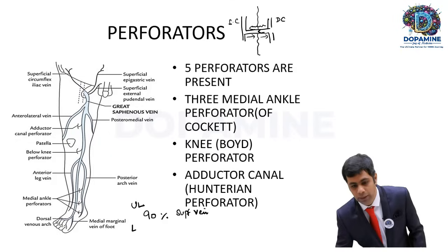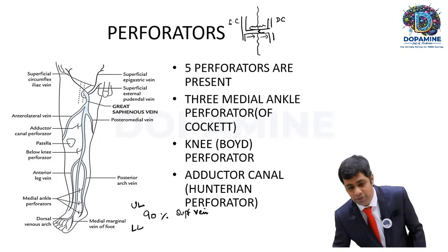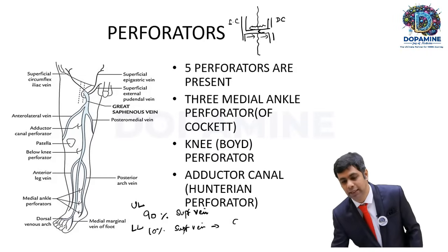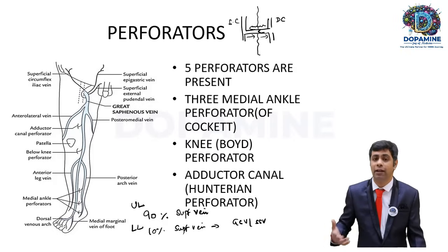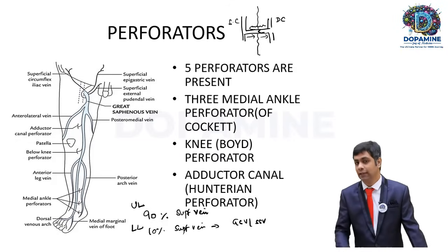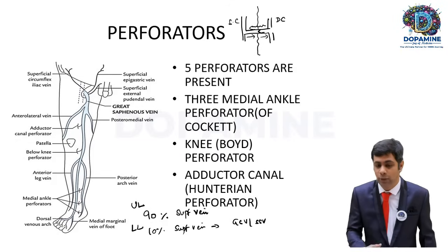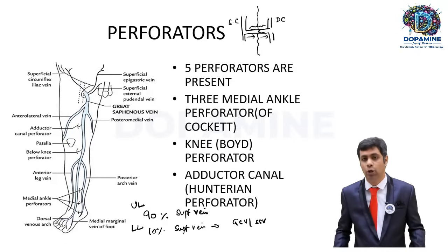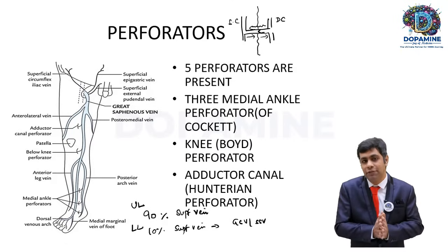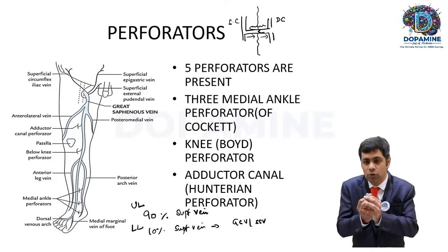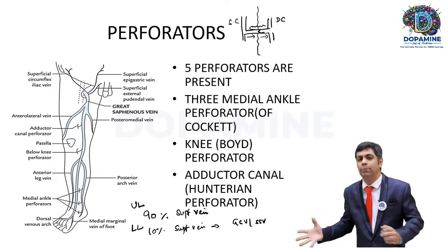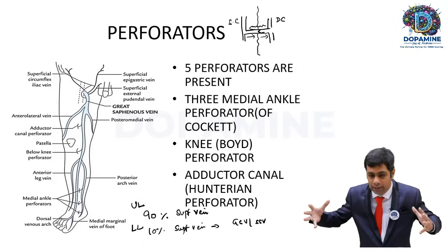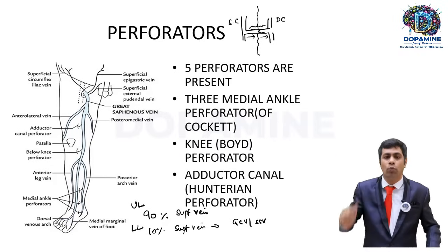But when it comes to the lower limb, it is actually the reverse. Only 10% of blood is present in the superficial veins. What are the superficial veins? The great saphenous vein and the short saphenous vein. Which means 90% of blood is traveling in the deep veins. Is that clear? That is why, because the blood has to travel from below upwards, tormented by gravity, it requires stronger muscles to compress and constrict, and the blood has to be pushed upwards. So the blood has to travel in the deep set, under the enormous pressure of the muscles to pump that blood above.